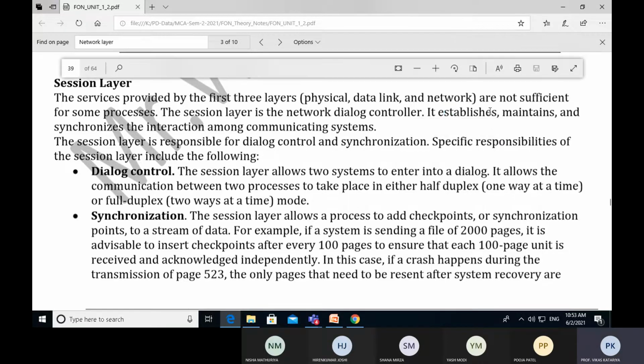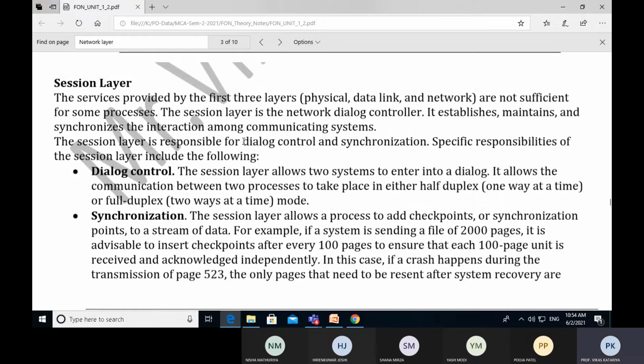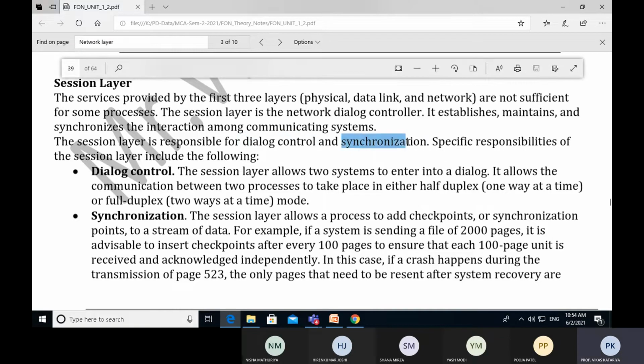The session layer establishes, maintains, and synchronizes the interaction among communicating systems. It is responsible for dialog and synchronization. It puts two users into a single dialog, a single session, and the data being transferred from one user to the other maintains the order of the bits, and this is called synchronization.